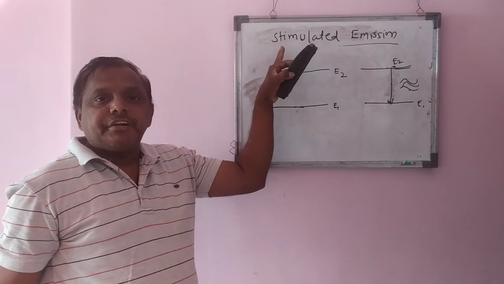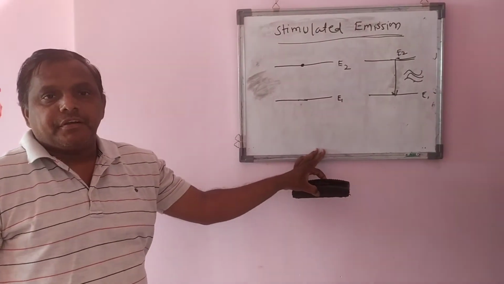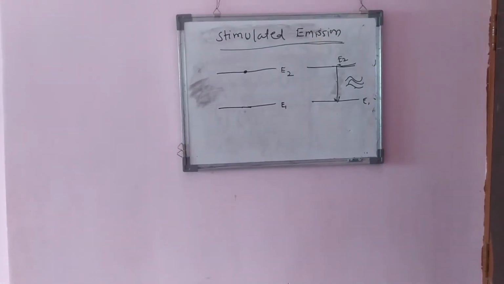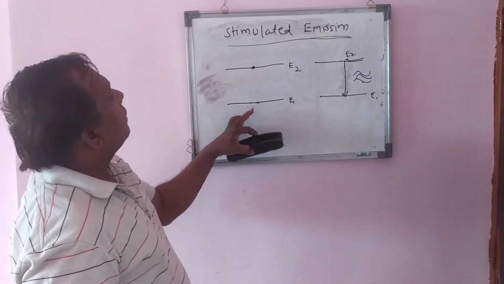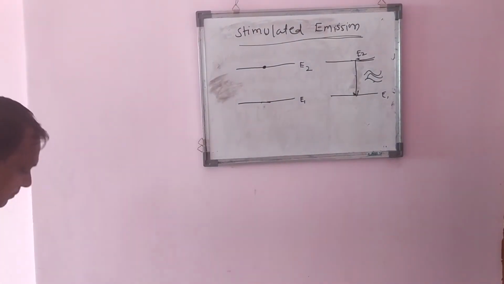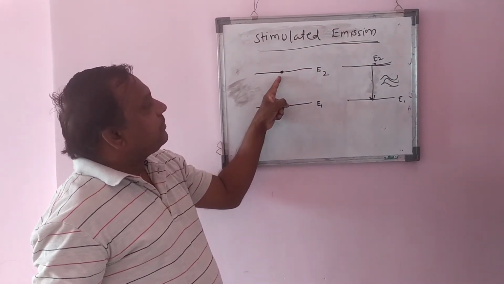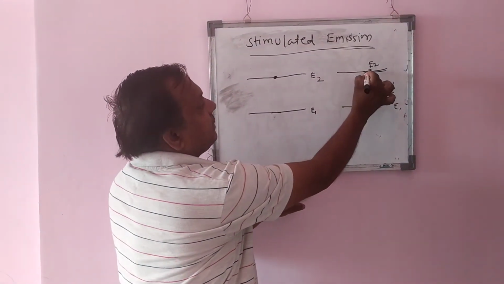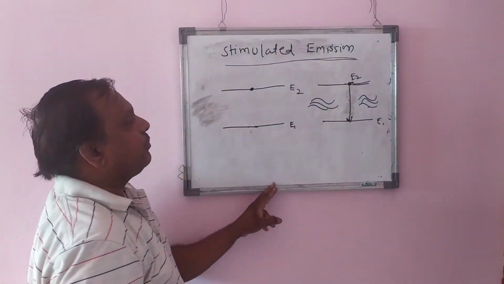Now we shall discuss what we mean by stimulated emission. In stimulated emission, the atom is in the higher energy state E2. Now, as it is in the higher energy state, we are incident again one photon on this.